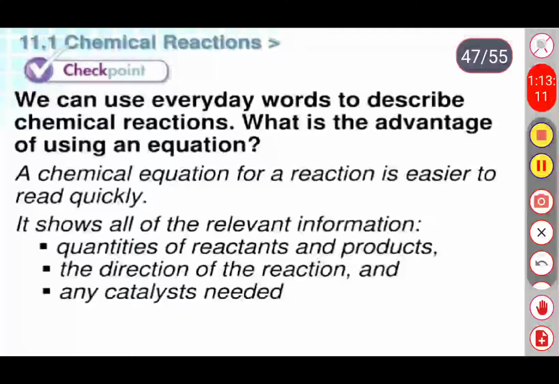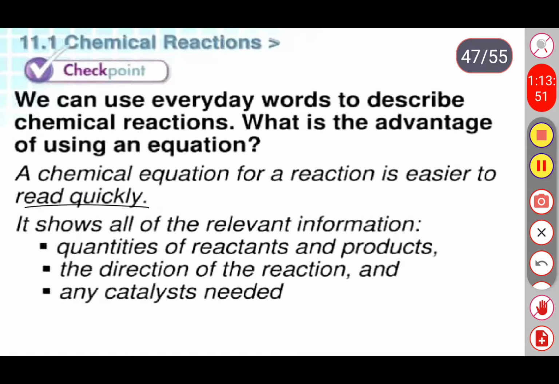with the help of all these chemical equations, we have some advantages also. So what are the advantages? Why do we need to represent the chemical reactions by using symbols and specific compounds? See, a chemical equation for a reaction is easier to read quickly. It shows all of the relevant information, quantities of the reactant and product.